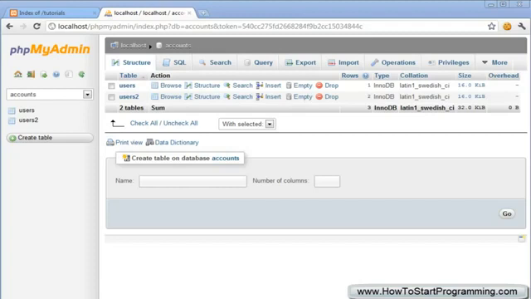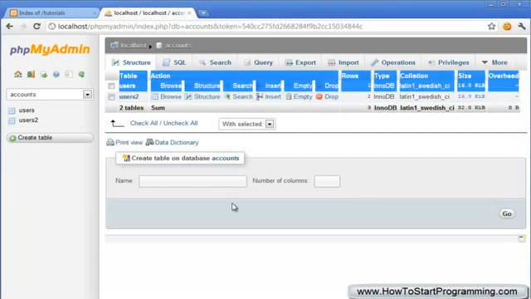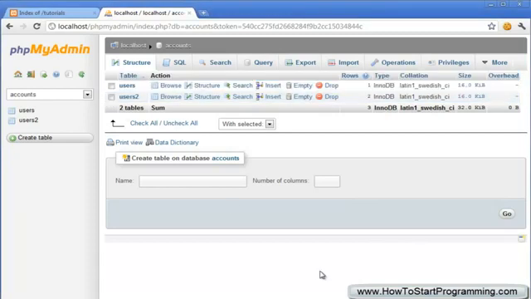And in the last tutorial we looked at how to insert data into a table using PHP and MySQL queries, and we inserted data into this users table. And in this video we're going to look at how to read that data using a PHP MySQL query and then return that onto a basic web page for users to view.